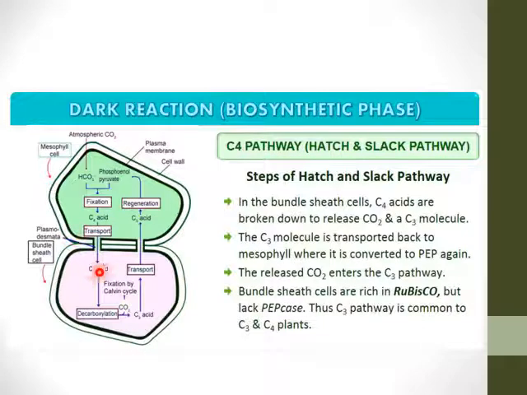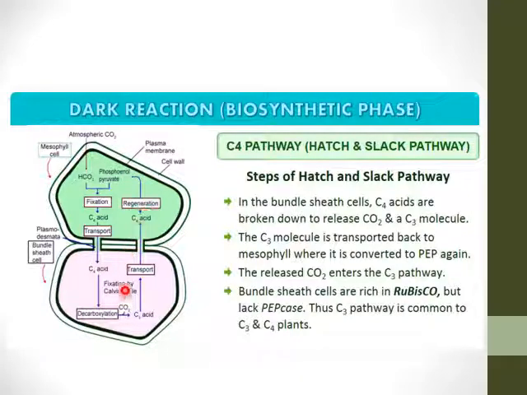In the bundle sheath cell, C4 acid, that may be malic acid or aspartic acid, is broken down to release CO2 and a C3 molecule. Now this C3 molecule is transported back to the mesophyll cell, where it is converted into phosphoenol pyruvate, that is the regeneration.